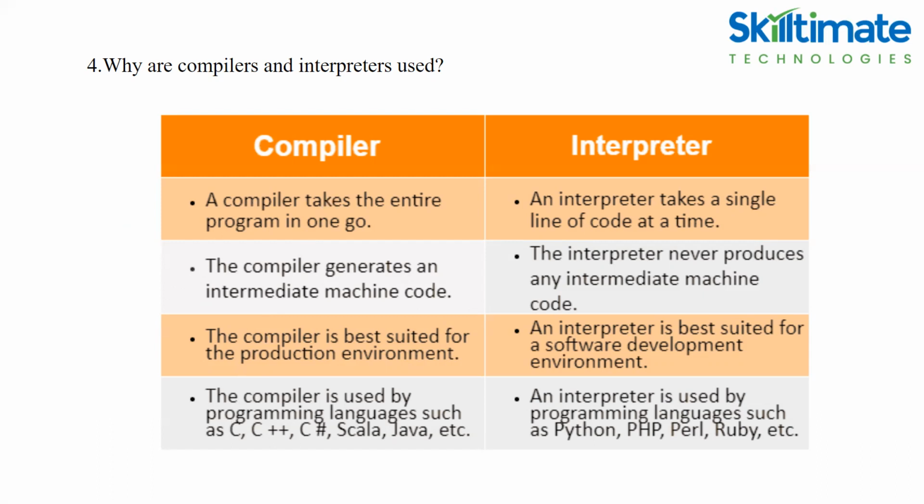The compiler is best suited for the production environment. An interpreter is best suited for a software development environment. The compiler is used by programming languages such as C, C++, Java, Scala, C#. An interpreter is used by programming languages such as Python, Perl, Ruby, PHP.